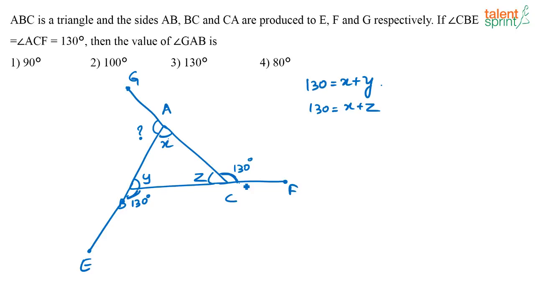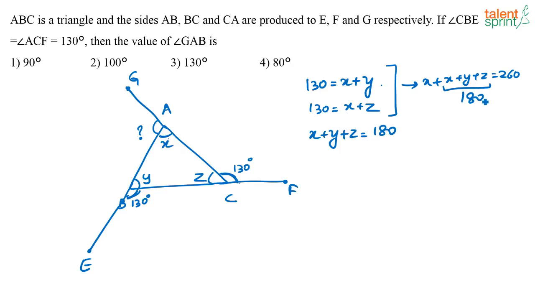Now if I consider this triangle ABC, what do I get? X plus Y plus Z is equal to 180. Now if I add these two, what will I get? I will get 2X plus Y plus Z is equal to 260. Now I know X plus Y plus Z is already 180, right? So X is equal to 260 minus 180, that is equal to 80 degrees.